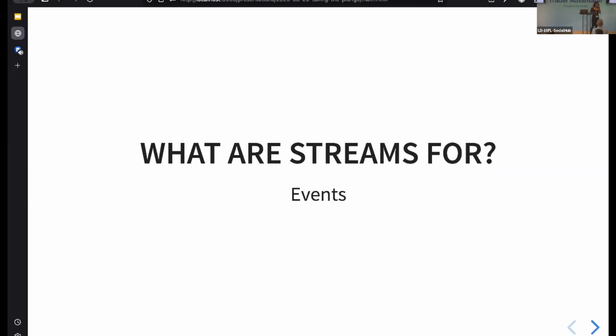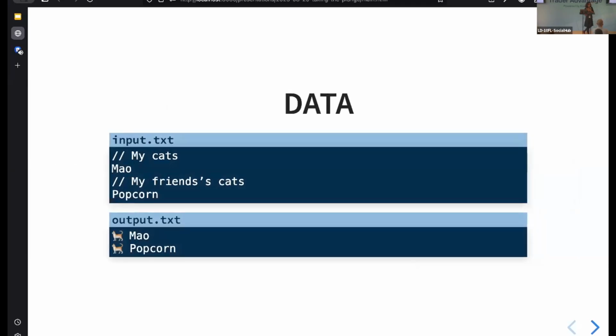So we can see that streams, at least fs2 streams, are good for handling events. They're good for handling events because they let us describe the event handling process in a very clean way. What else are they good for? Well, we said we'd have a look at some problems in data, right? The reason why we care about streams in data processing is that often when we're dealing with large volumes of data, we can't actually fit them in memory. So we need to operate on them in small chunks.